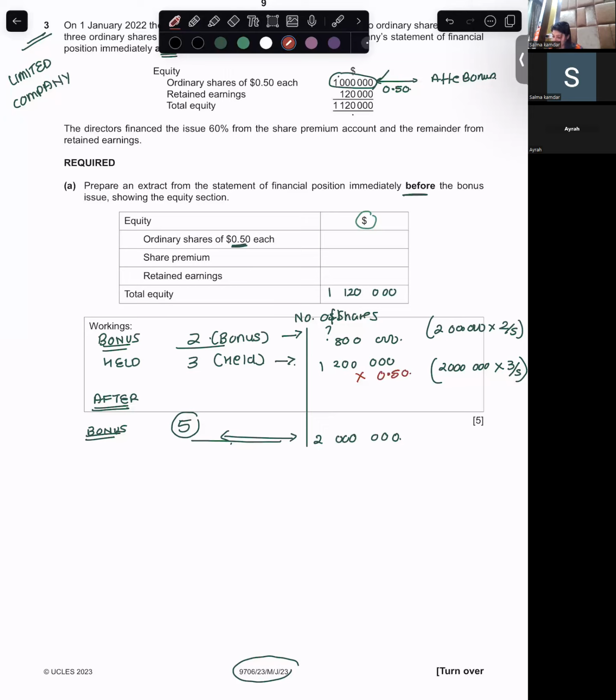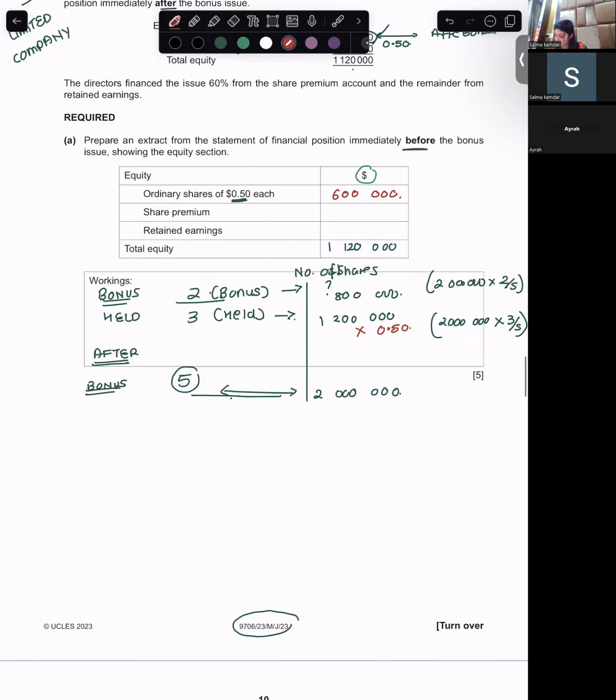So it will become 600,000. So the bonus is how much? Bonus issue is 800,000 shares into 0.50. So it will become 400,000.